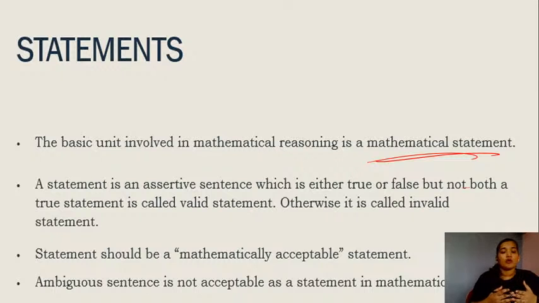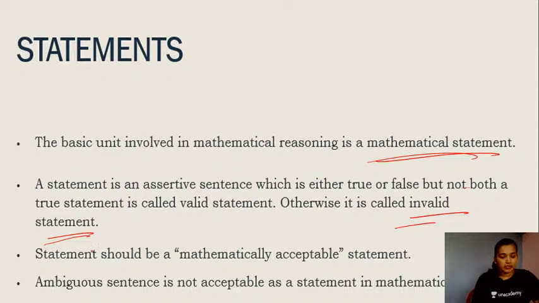Now you might be wondering what is the difference between a normal statement and a mathematical statement, right? Any statement that you can evaluate to be either true or false. Whenever a statement is given to you, if you can say that this particular statement is true or this is false, in that case those statements will be considered valid mathematical statements. Otherwise, those will be invalid mathematical statements. So keep in mind the statements which give you the value either true or false. These are called the